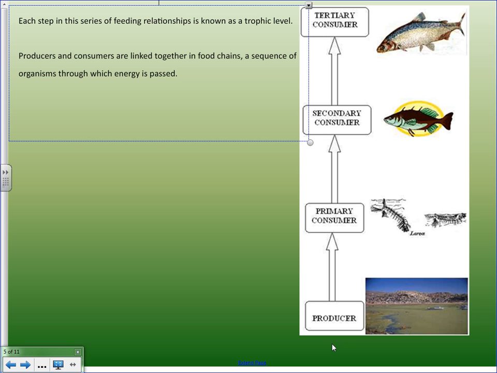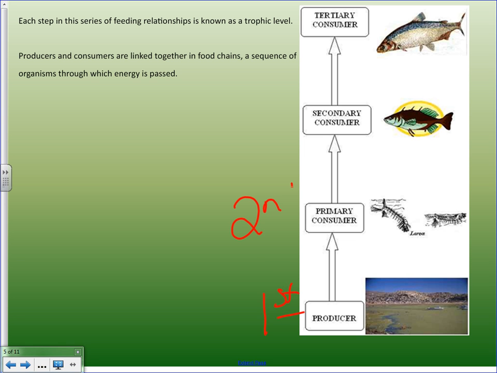Now, producers and consumers are linked in a food chain, which is really just a diagram showing how organisms feed. So the producers in this case, which looks like it's algae, is at the first trophic level. Now all of the primary consumers, so the organisms that feed on that algae, that's a primary consumer at the second trophic level.